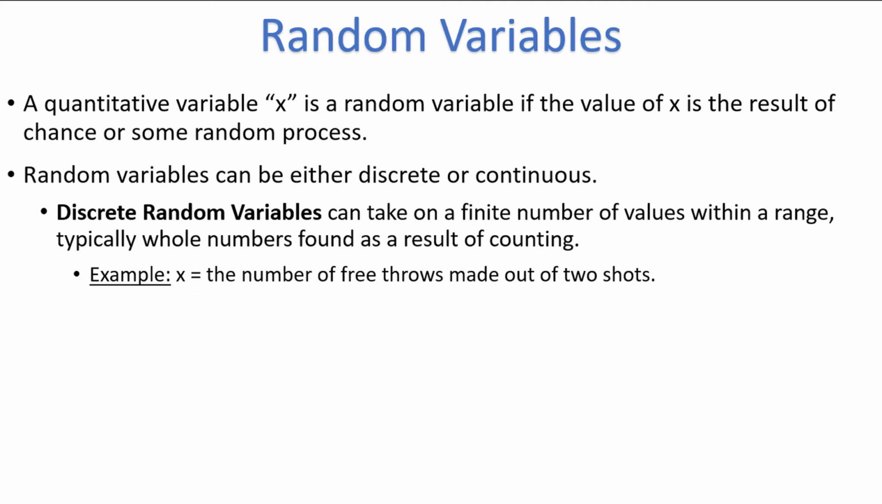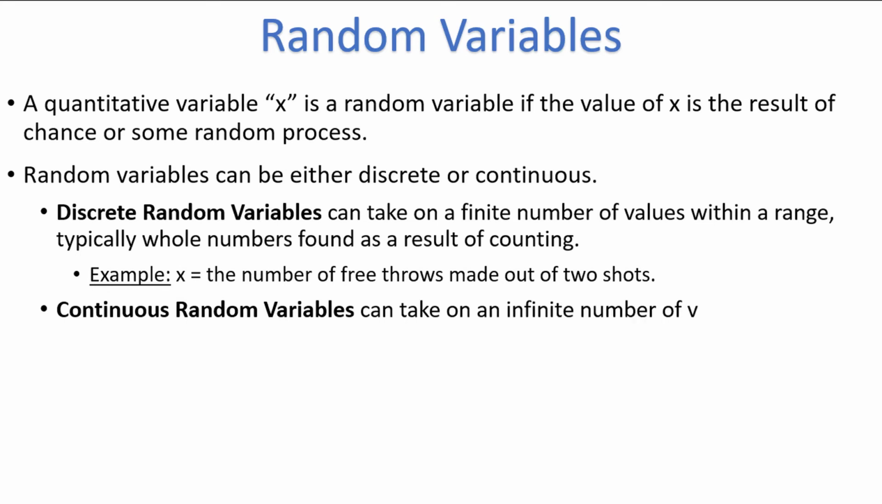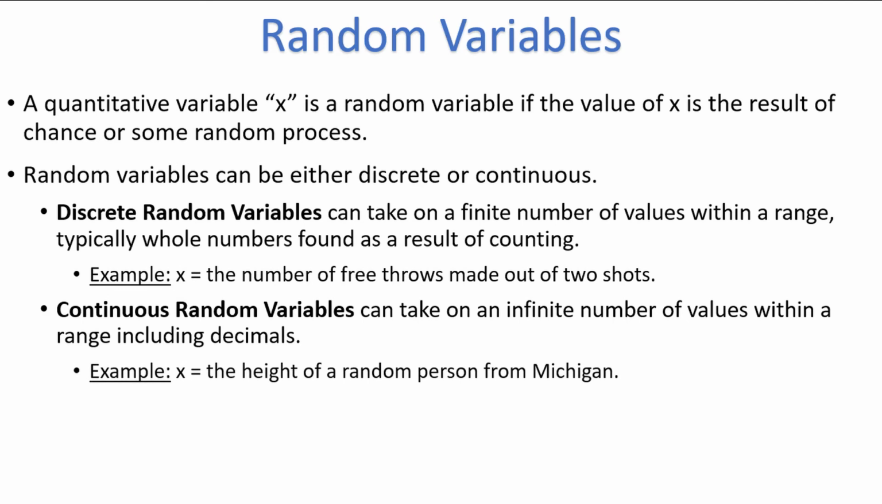Some values, such as 1.5 free throws made, make no sense and are not possible values for this discrete random variable. A continuous random variable can take on an infinite number of values within a range, including decimals. Continuous random variables are typically associated with measurement on a continuous scale. For example, we might let x equal the height of a random individual in Michigan. Height can be measured continuously, so values like 72.534 inches are possible, or really any value if we measure precisely enough, which is what makes height a continuous random variable.